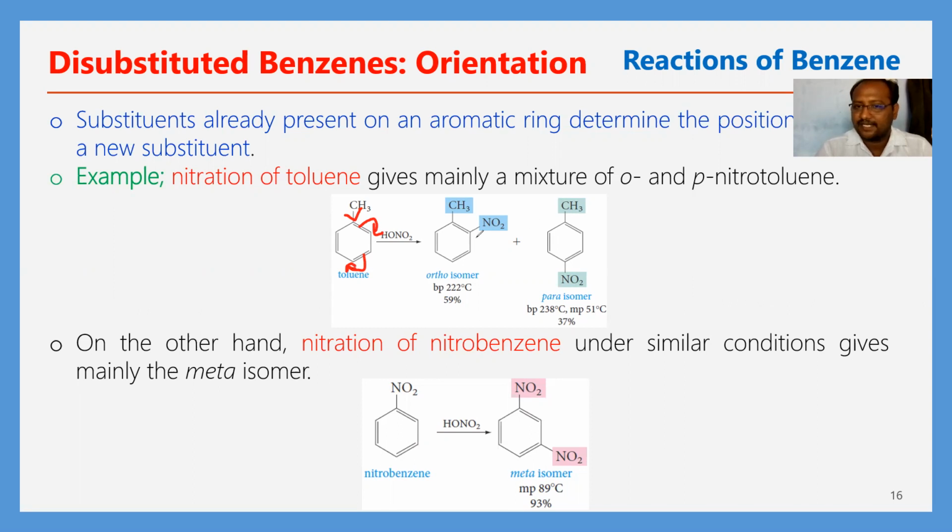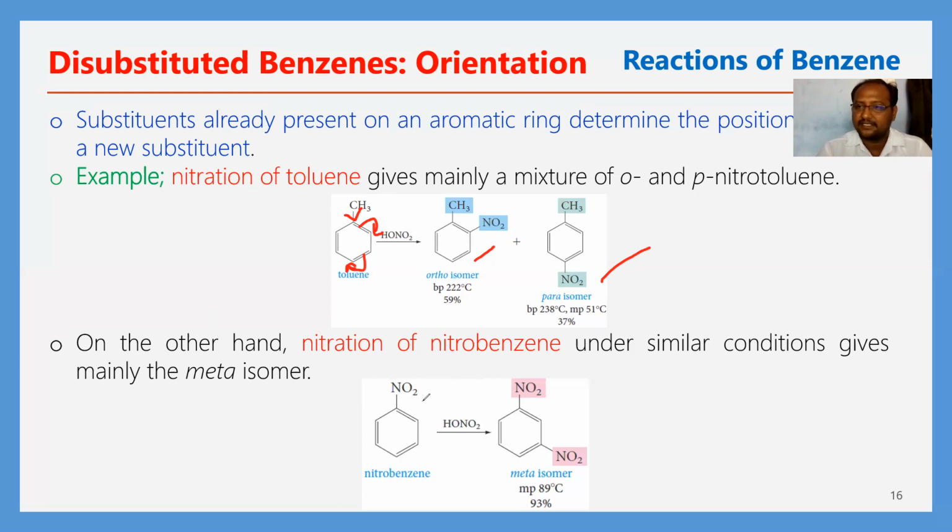That's why we will get an ortho isomeric product and a para isomeric product: ortho nitrotoluene and para nitrotoluene, because the electron density is more in the ortho and para positions. This mainly depends on the CH3 group, which is an electron donating group. On the other hand, nitration of benzene under similar conditions gives mainly the meta isomer.